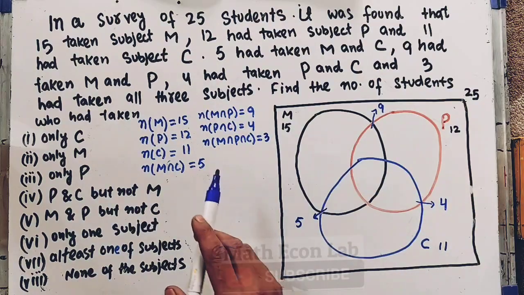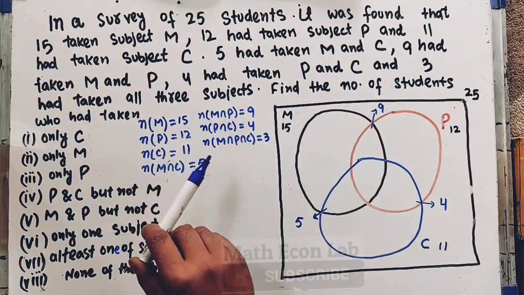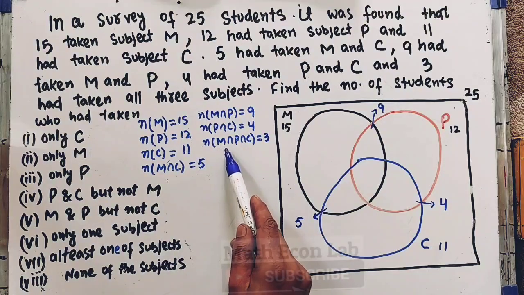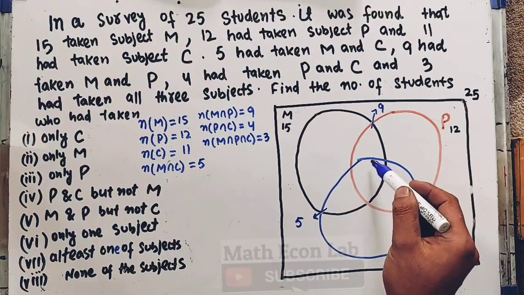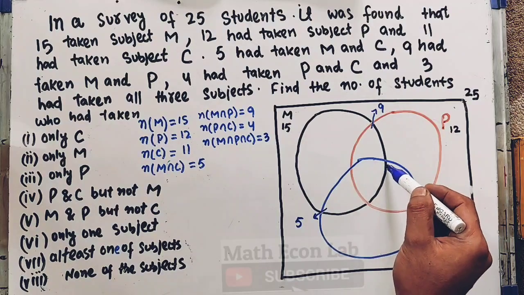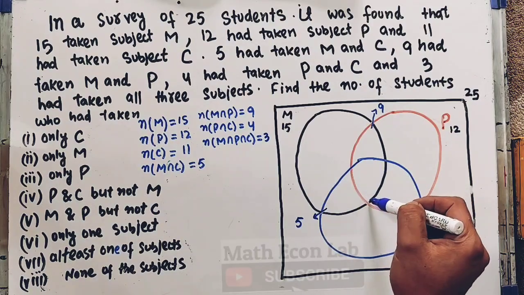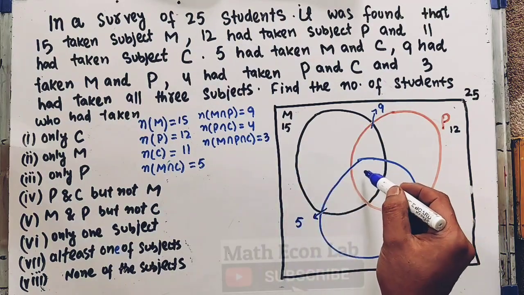Also we are being told 3 had taken all 3 subjects. That is, the number of students who have taken M and P and C is 3. So this region enclosed by blue, black and red is 3 here. Okay, this we know.